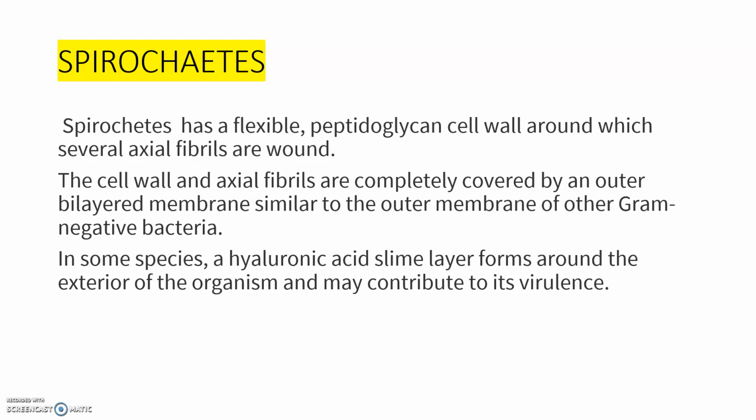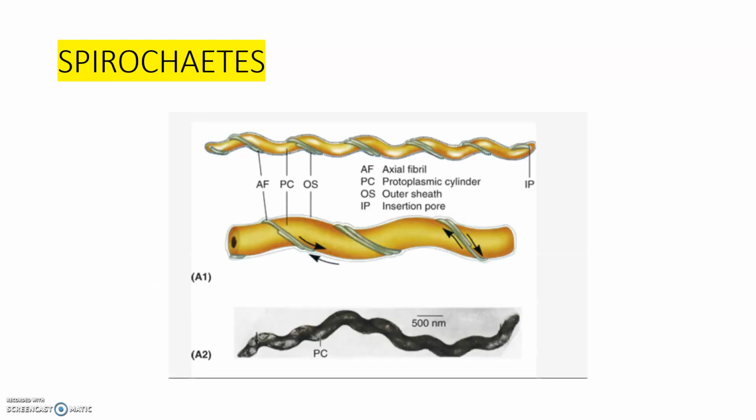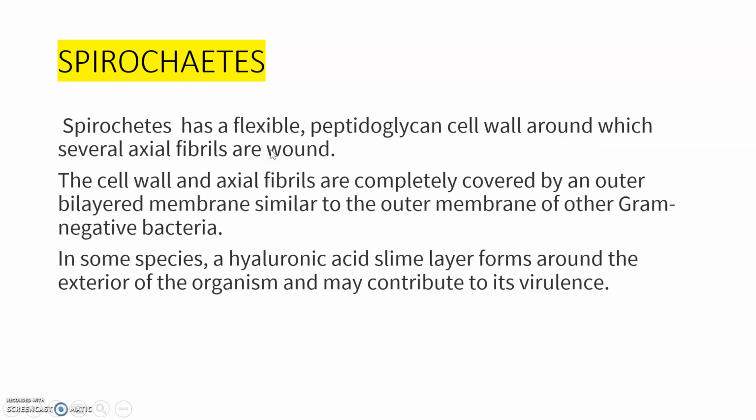I will show the picture. Look at this picture. This is the axial fiber. These are wound around their body, that means within the cell wall. The cell wall and axial fibers are completely covered by an outer bilayered membrane, and this membrane is similar to the outer membrane of gram-negative bacteria.